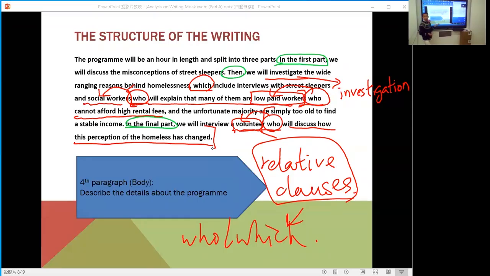Is that fine? So this is the body part, paragraph 4. So it seems that we have answered the topic. Task 1, reasons for choosing street sleepers. Task 2, the details of the TV program. Now, I think it's time to conclude the whole test, because remember, this is a short writing, 200 words only.